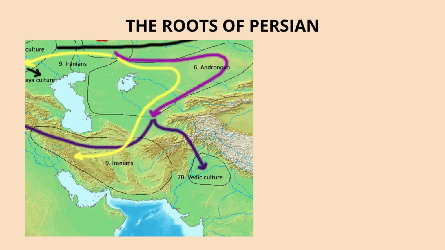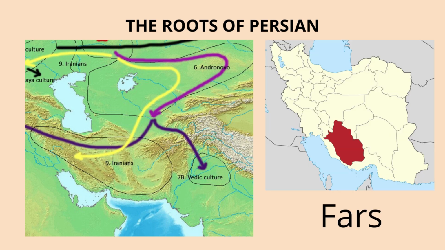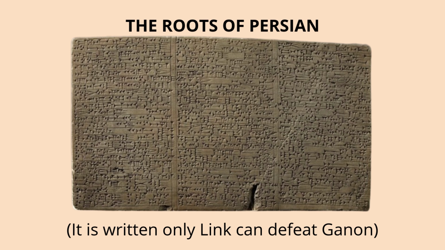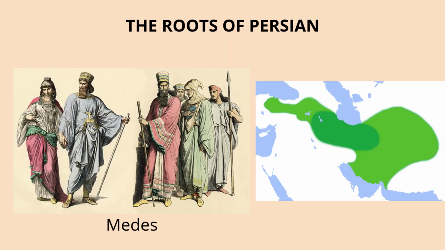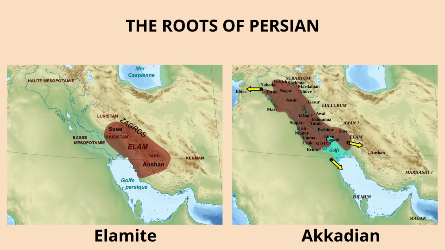Its roots trace back to the early 2nd millennium BCE, when Iranian peoples lived in Central Asia. Some of these groups migrated to the Iranian plateau, and Persians settled in a region called Fars in modern-day Iran, where Old Persian developed. Historical records such as Assyrian texts from the 9th century mention Persians in the region, indicating their early presence. Their language incorporated much vocabulary from neighboring groups, notably the Medes, another Iranian people, whose terms for administration and military were adopted. Additional influences include non-Iranian languages like Akkadian or Elamite, indicating diverse cultural interactions.